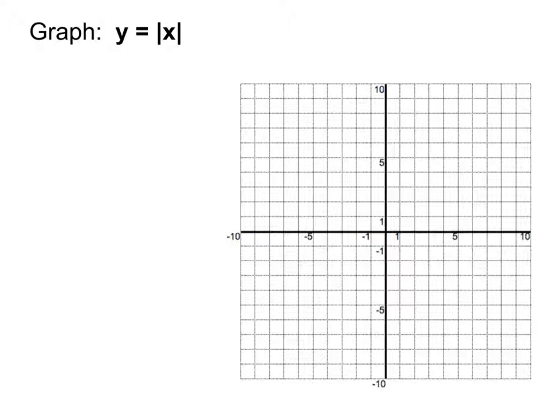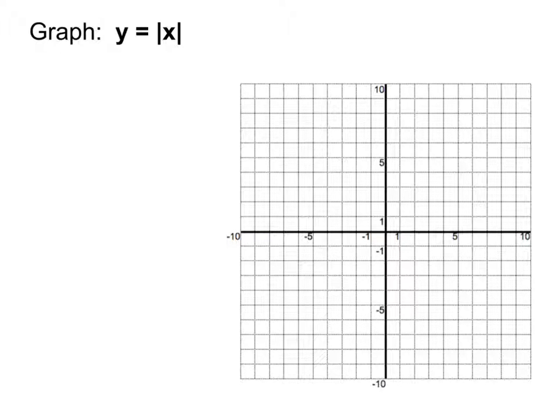And absolute value, you may recall, means that whatever the inside equals, I make it positive. Technically speaking, it's the distance from 0, but effectively, that just means make whatever is inside positive. All right, so if I was going to be graphing this, which is exactly what we are going to be doing, do you remember then what shape of graph this is going to be? It is going to be a V-shaped graph.